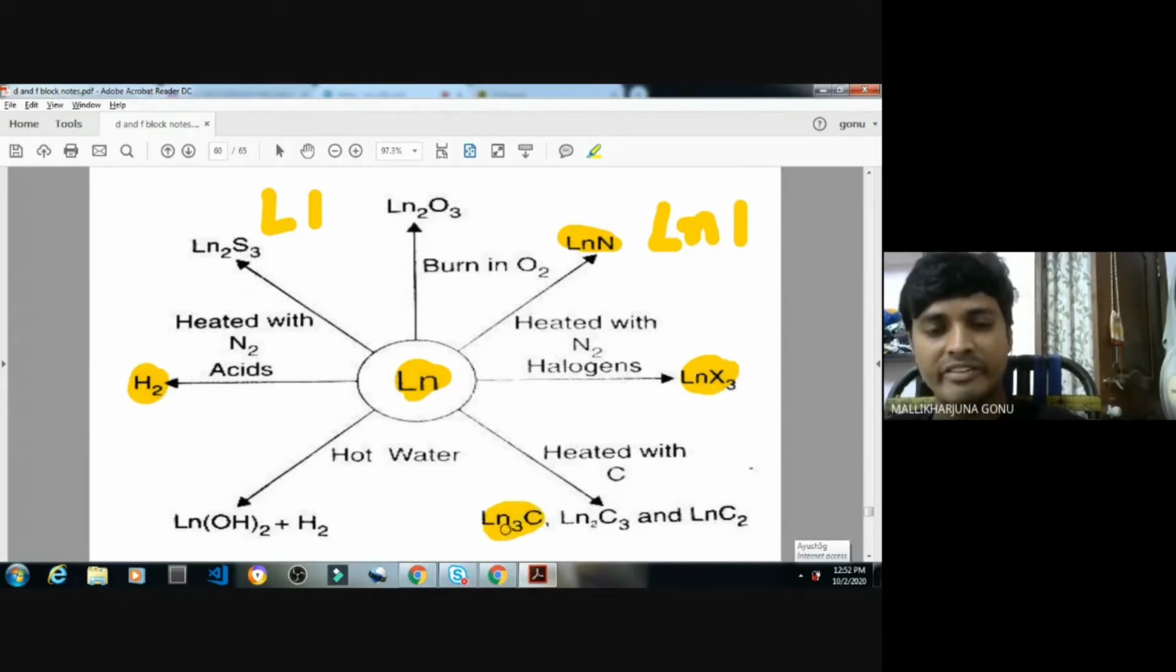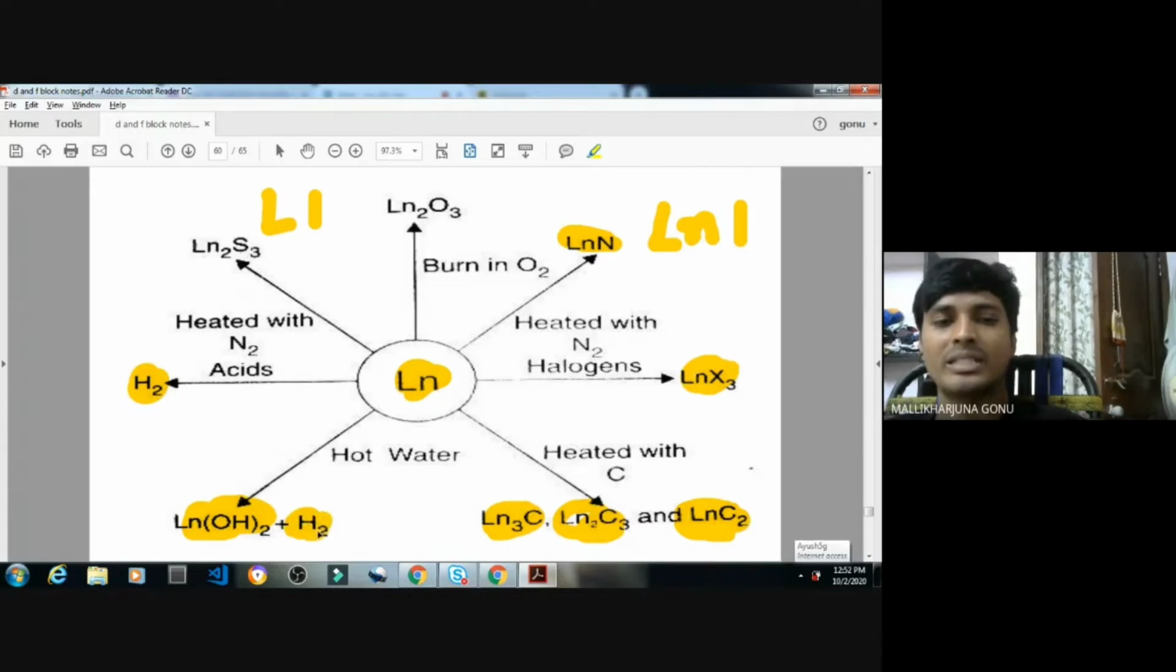With carbon, different compounds will be formed. This is something different which you have to remember. Different types of compounds will be formed. Here with carbon, you can say Ln3C, Ln2C3 also possible, LnC2 also possible. With water, what happened? Hydroxide will form. When metals react with water, metal hydroxide and hydrogen gas are released.